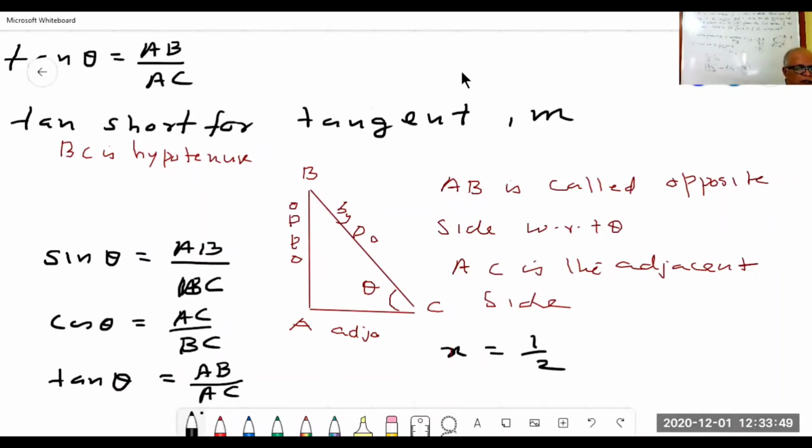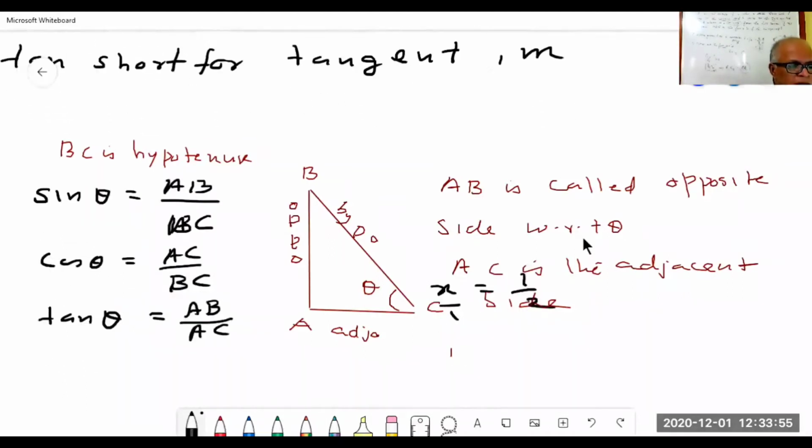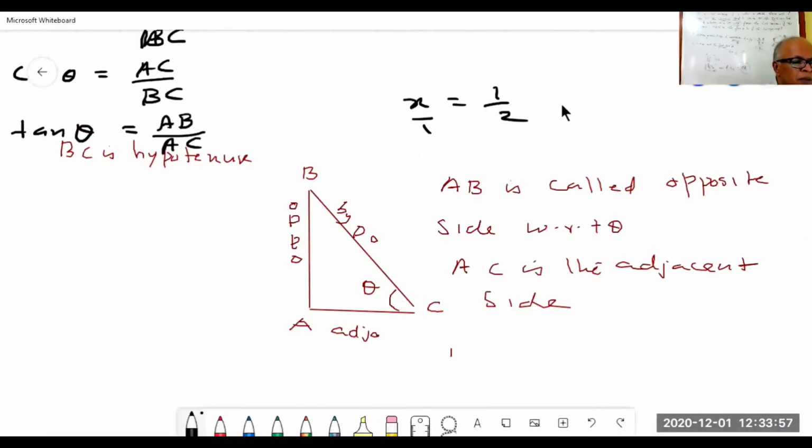Here there's a 1, so we can invert them. Then 1 by x is equal to 2 by 1. I find students do not know this. It's not their mistake, they didn't get the base. So I try to teach from the base.